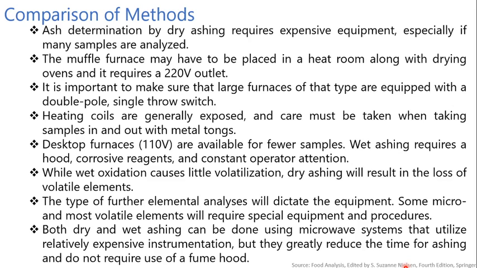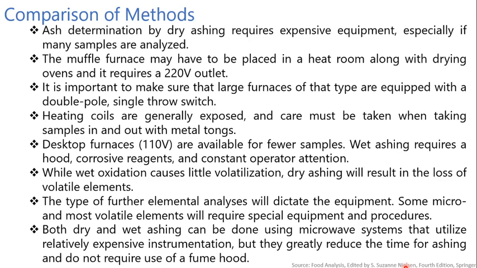Now a comparison. Ash determination by dry ashing requires expensive instruments, especially if many samples are analyzed. The muffle furnace may have to be placed in a heat room along with drying ovens and it requires 220 volt outlets.